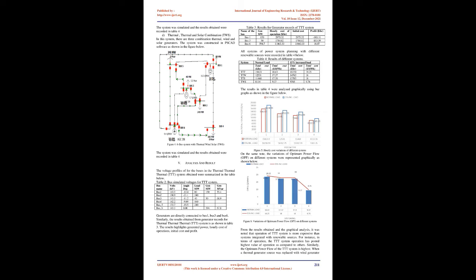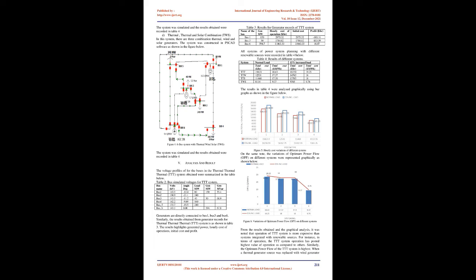The simulation for power planning was done using combinations of generator sources as highlighted below. Thermal and thermal combination. Thermal, wind and thermal combination. Thermal, solar and thermal combination. Thermal, solar and wind combination. A 6-bus system was analyzed with their nominal voltages and types as shown in Table 1 below.